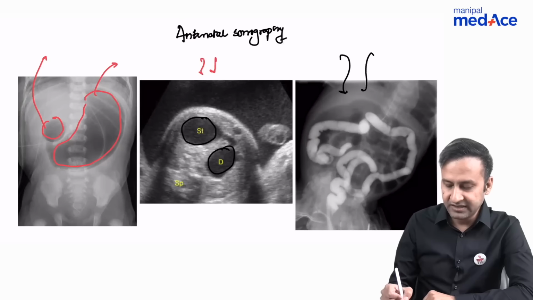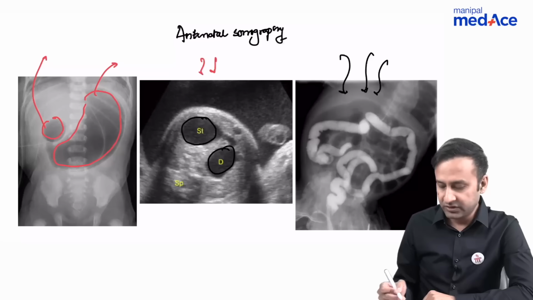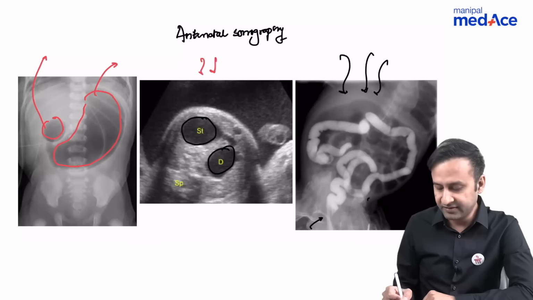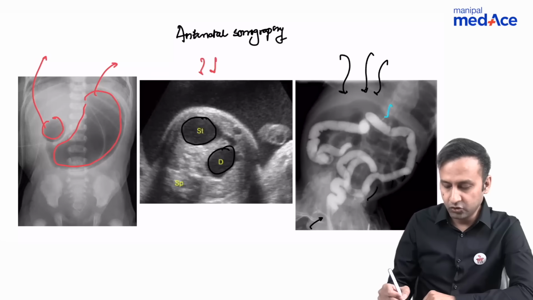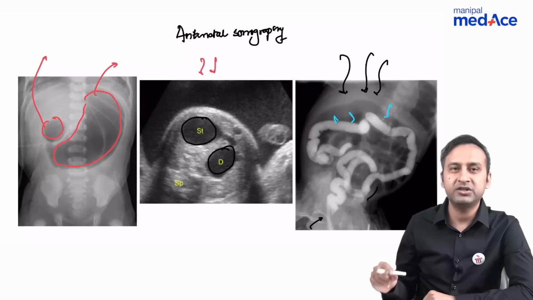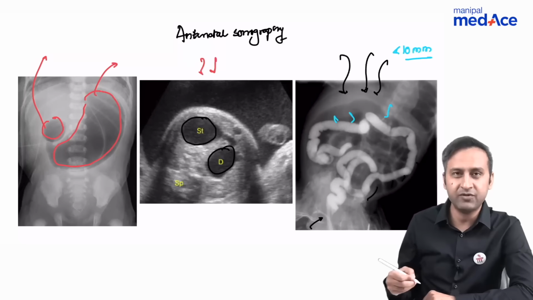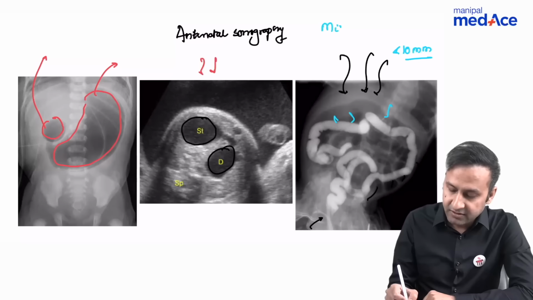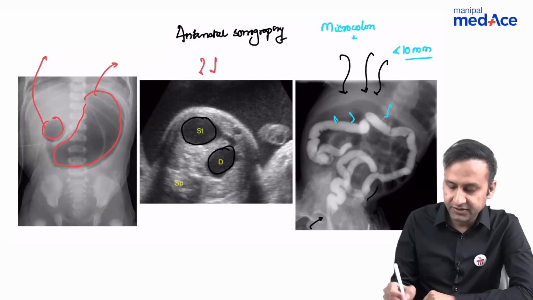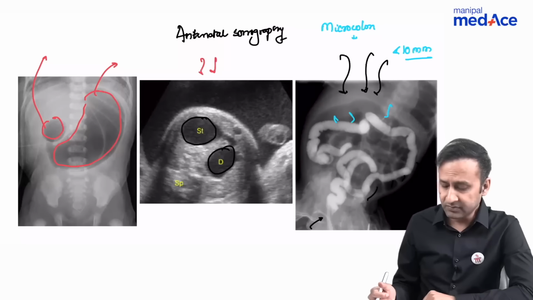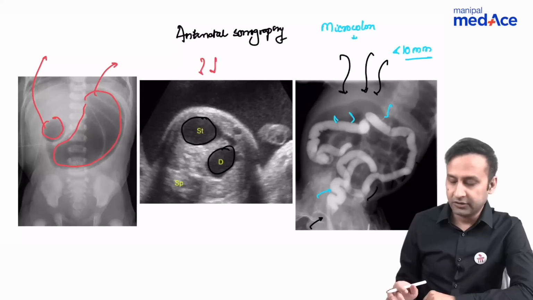What is this? I hope this is the easiest one for you to diagnose. You can see this is some form of an enema study because we are passing contrast to the rectum. This is the colon, and if you see the colonic loops, all these colonic loops appear to be diffusely thinned out. The caliber is definitely less than 10 mm or less than 1 centimeter. So this type of appearance you see, this is the classical picture of microcolon. And where do you find it? You find it in cases of small bowel atresias, typically the distal small bowel atresias. And what is the contrast that we give? We usually do not give barium for that. We give a gastrografin for that. So this is how the other options would look like.